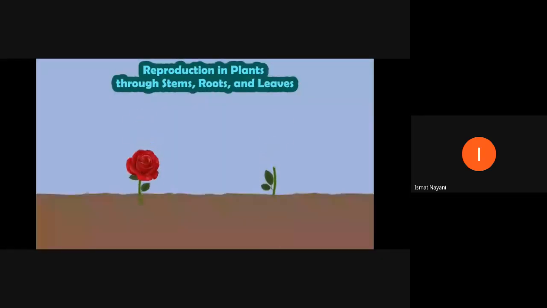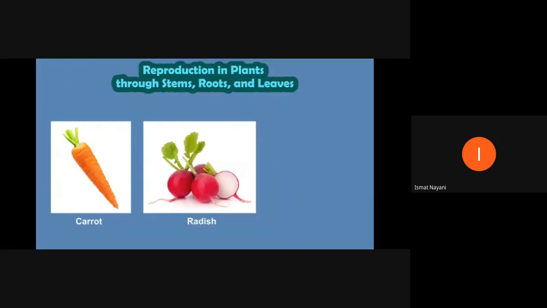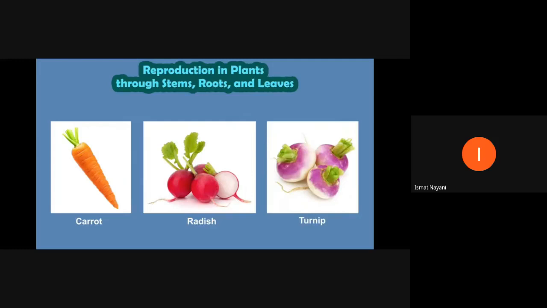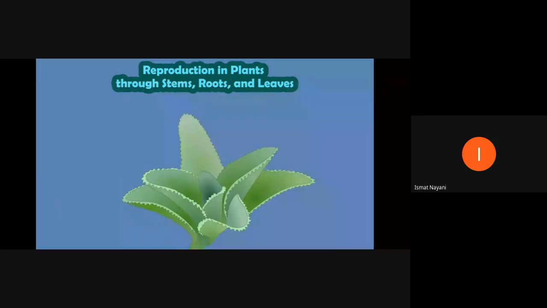Once again the same way. See, wow, we get a new plant from the stem. The same way, now we are going to learn about root. Carrot, radish and turnip, they themselves are known as root. They will grow inside the soil. Now see, we'll get a new plant from the root itself.